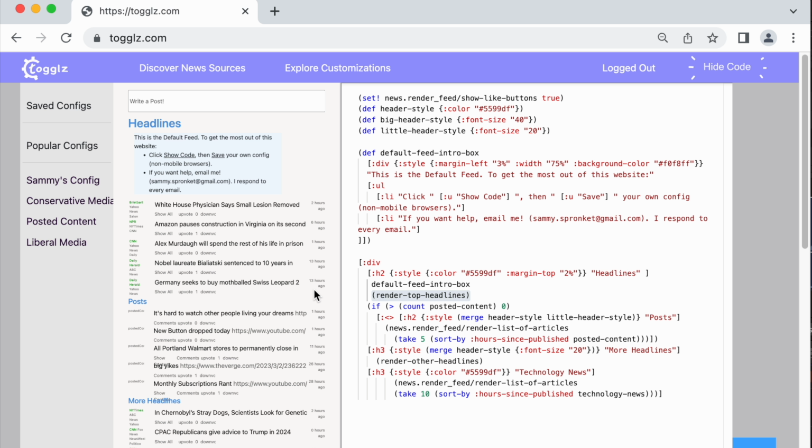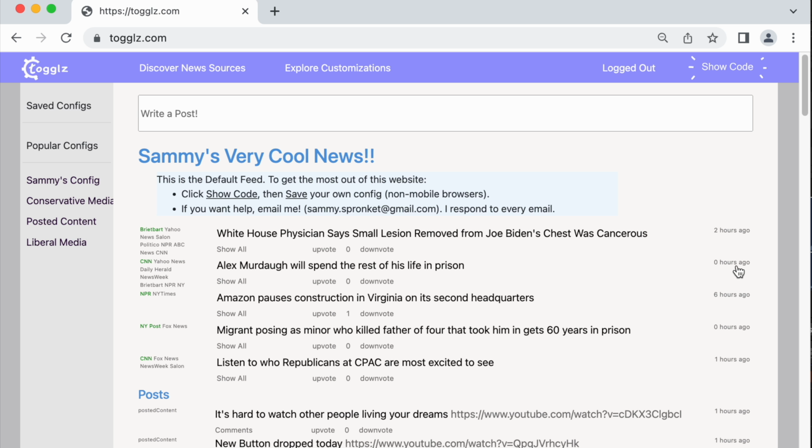If you're into web development, you can actually just put any React component in here and it'll render it into the page. So if I go ahead and make some changes here, let's say I change this headlines title to something else, then it'll show that in the feed. I'm also going to remove this intro box since we don't need that anymore. And now I'm going to go ahead and save my new config.